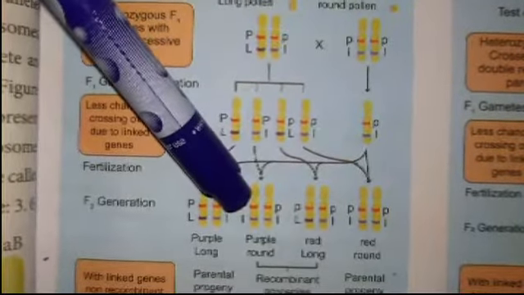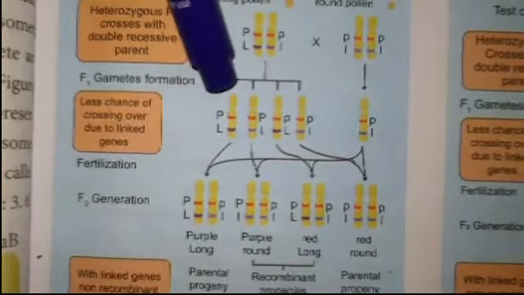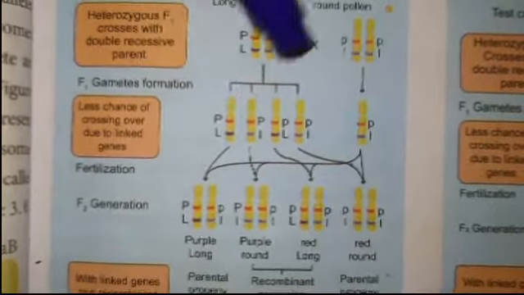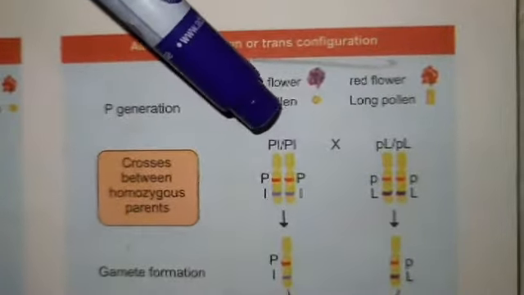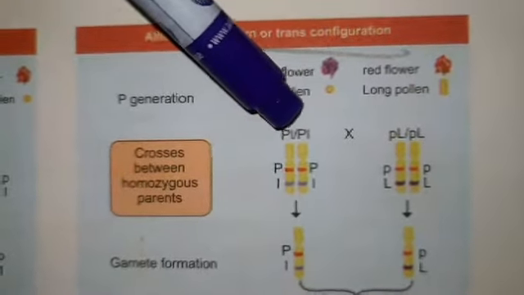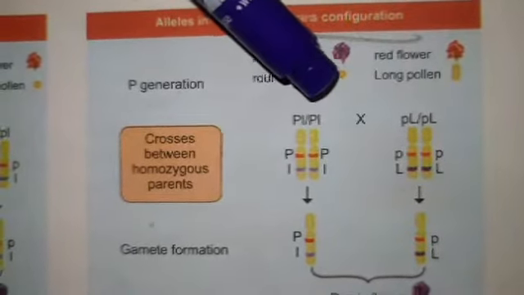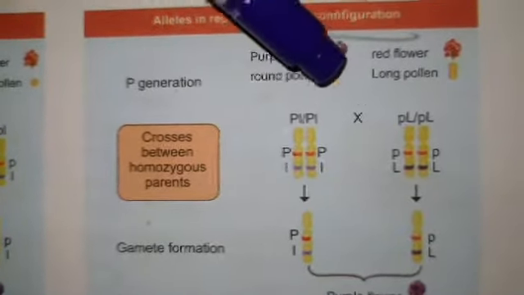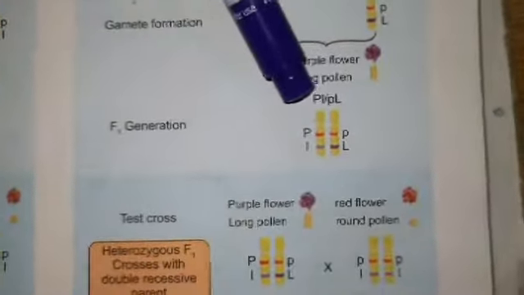This is called a coupling or cis configuration. In alleles for repulsion, both the dominant and recessive are present on the two different but homologous chromosomes. They do not inherit together; they remain separate during gamete formation.